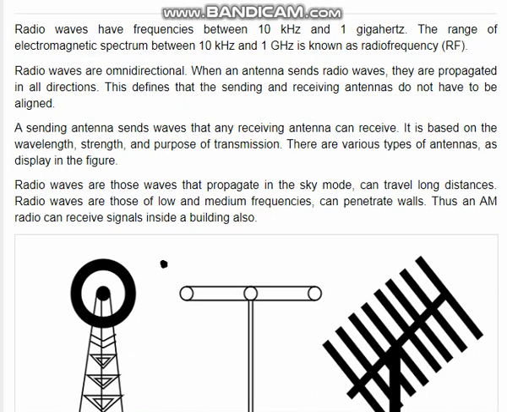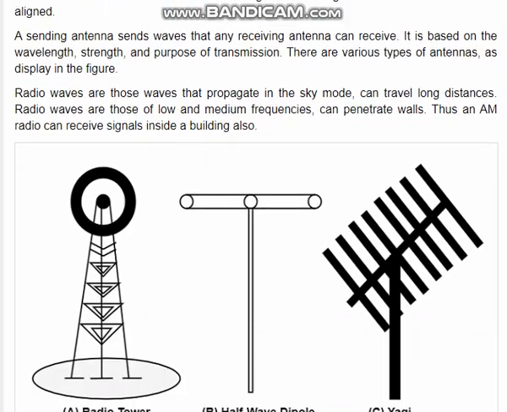That means if there is a transmitter, TX, and a receiver, they do not have to be aligned to each other or in line of sight to communicate. A sending antenna sends waves that the receiving antenna can receive. It is based on the wavelength, strength and purpose of transmission. There are various types of antennas displayed in the figures.